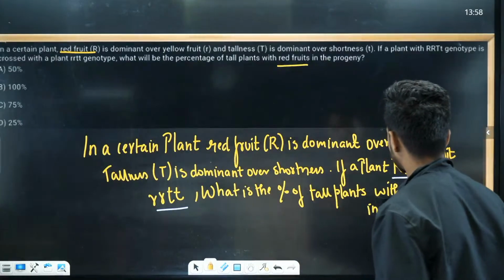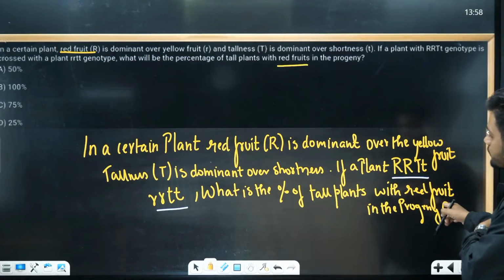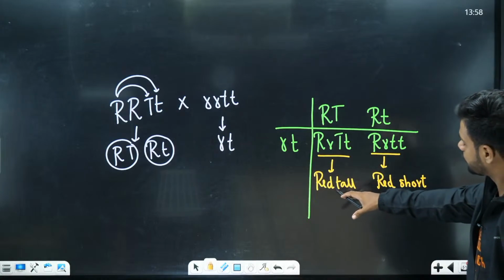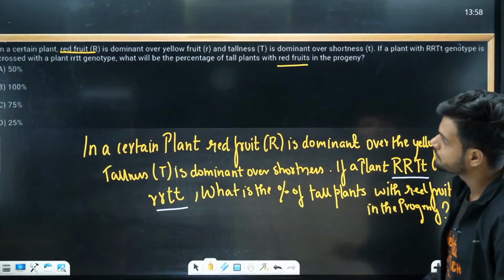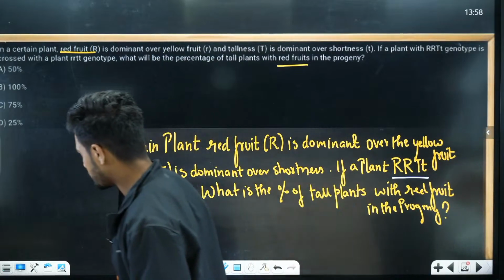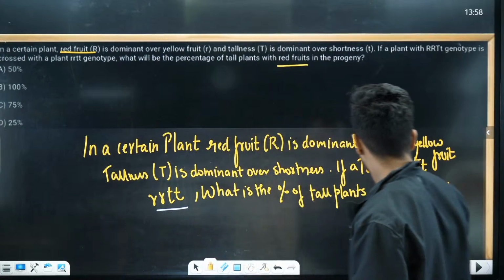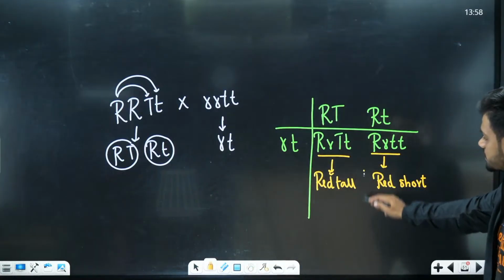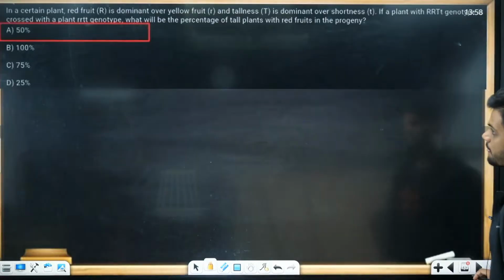So, what are they asking you? What is the percentage of tall plants with red fruit? Tell me now, what will be the percentage? If this is 100, 50% is tall plant with red fruit, 50% are short plant with red fruit.